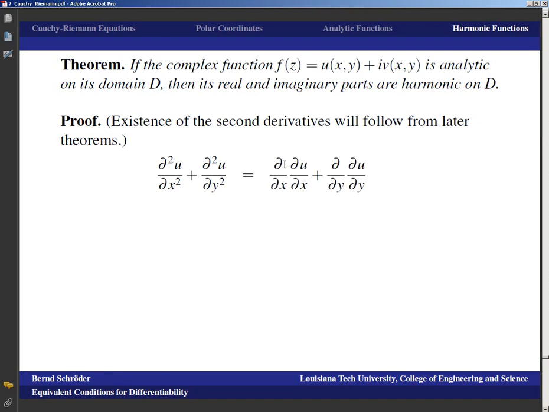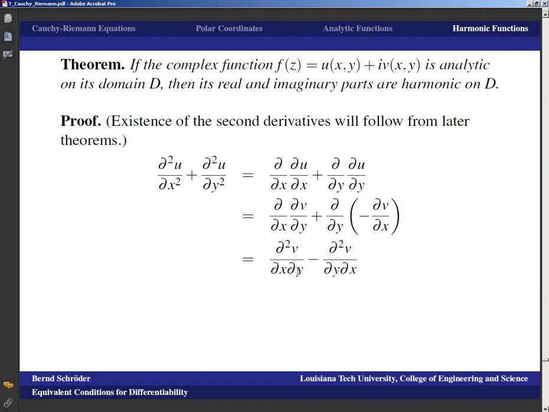Well, the second derivative in x is the first derivative of the first derivative in x. The second derivative in y is the derivative of the first derivative in y. And now we know du dx is dv dy, and we know du dy is negative dv dx from the Cauchy Riemann equations, because this thing was analytic. And, well, that's just d2v dx dy minus d2v dy dx, and we know that mixed partial derivatives can be taken in any order. So that means that that's equal to 0.